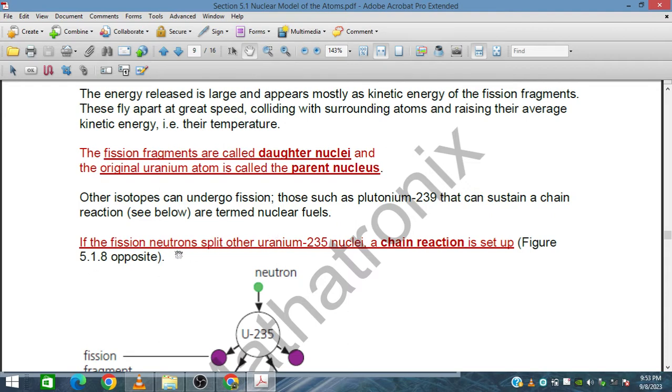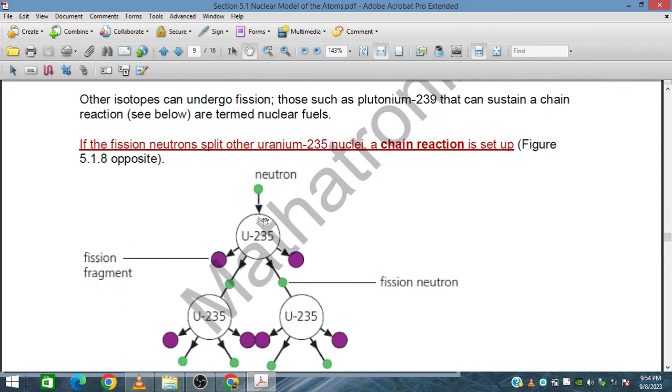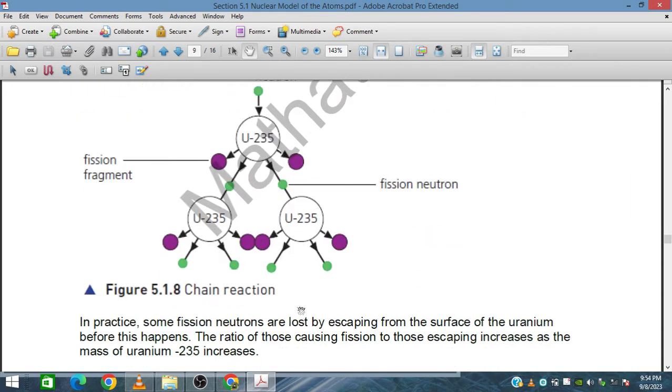If the fission neutron splits other uranium-235 nuclei, a chain reaction is set up like this. If a neutron strikes, it produces fission fragments, and then other neutrons are released and strike other U-235 nuclei, resulting in daughter products and more neutrons. In this way, a chain reaction is started.